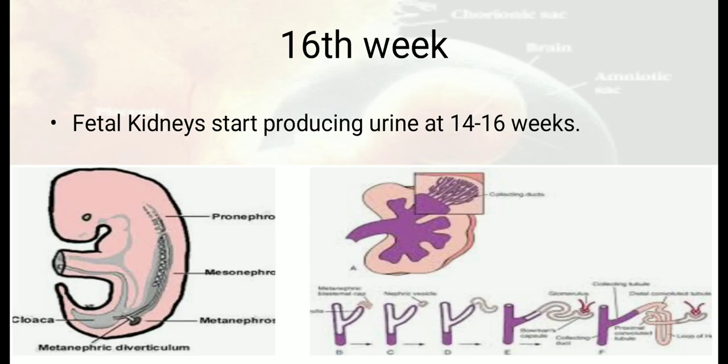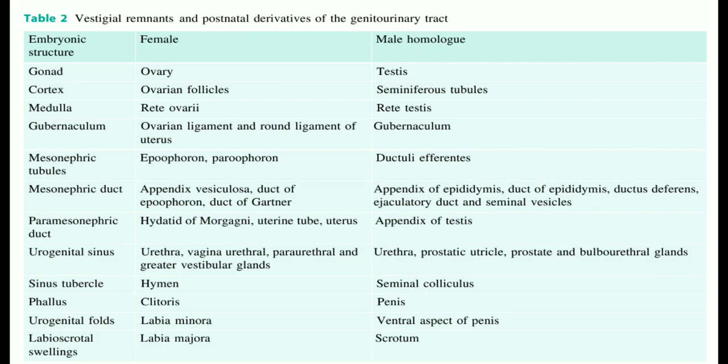Now, one very important exam question is discussed in this table, that is about vestigial remnants and postnatal derivatives of the genitourinary tract. The embryonic structure gonad will result in ovary in female, testis in male. So basically that is about the homologous structures as well.